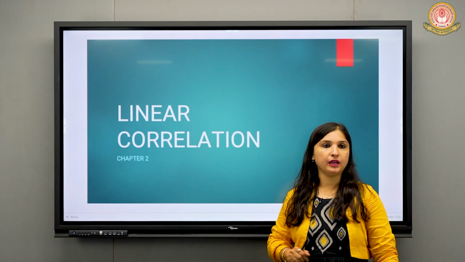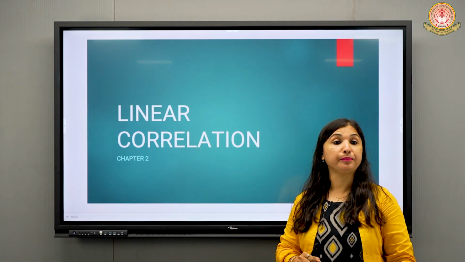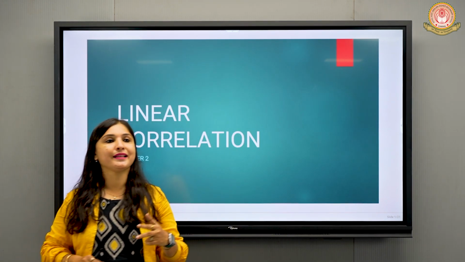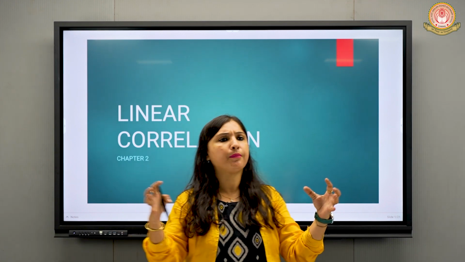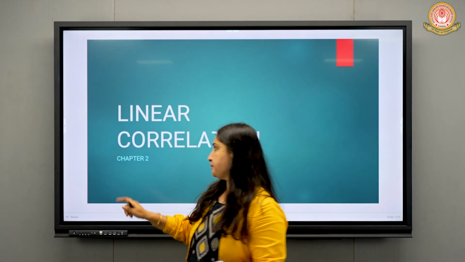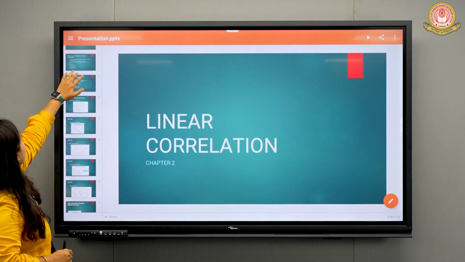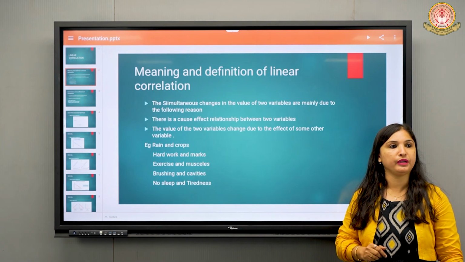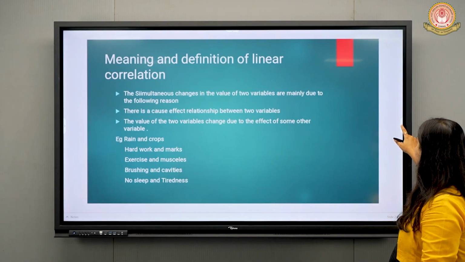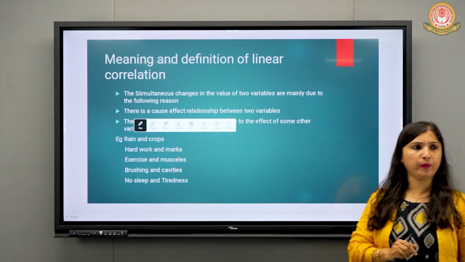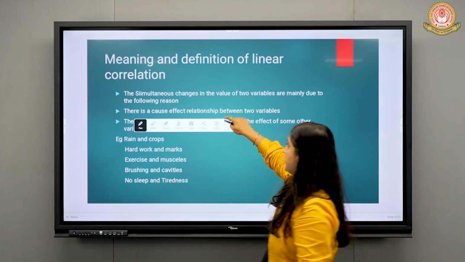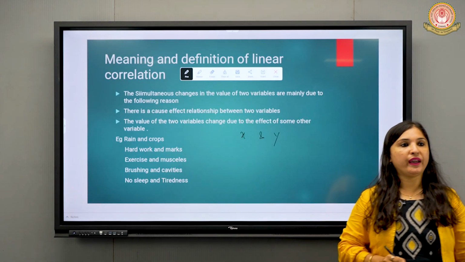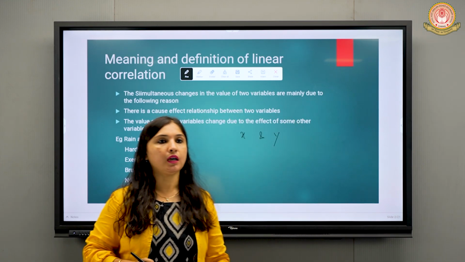Moving towards the chapter, linear correlation. What is the meaning of correlation? The word itself means there might be two variables and there might be some relation between the variables, right? Correlation is the relation between two variables. Suppose the variables are x and y. We will learn about the relation.